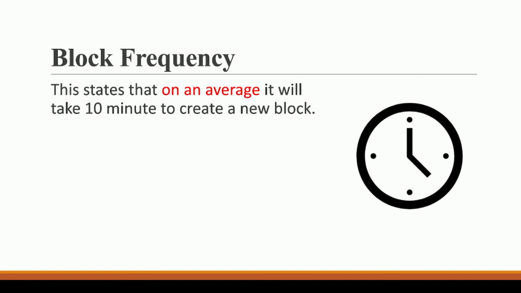And now, who is deciding all these things, right? Who is deciding the block frequency? Who is deciding this halving period? Each and everything is actually being controlled by the Bitcoin algorithm. There is no central authority who is controlling this. This is all done by the Bitcoin algorithm, and this is the beauty of Bitcoin, right? There is no central authority controlling all of this. It is totally dependent upon how the miners are mining Bitcoin, or how the people are actually using Bitcoin.